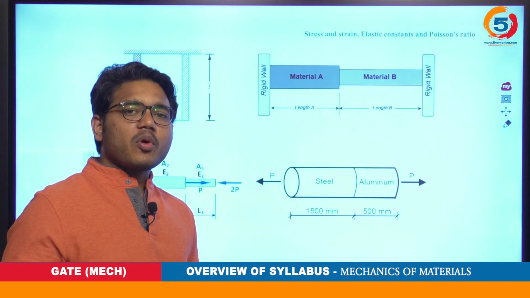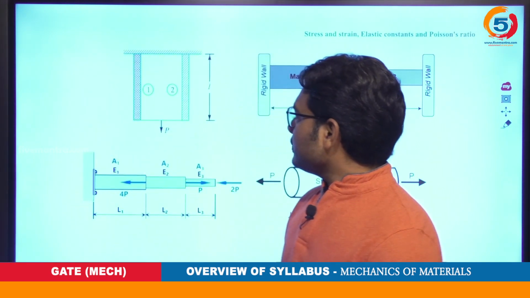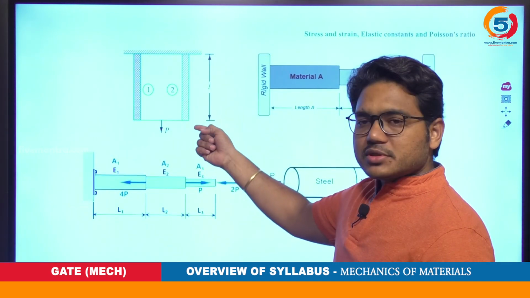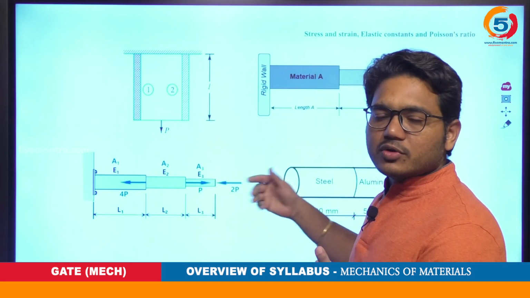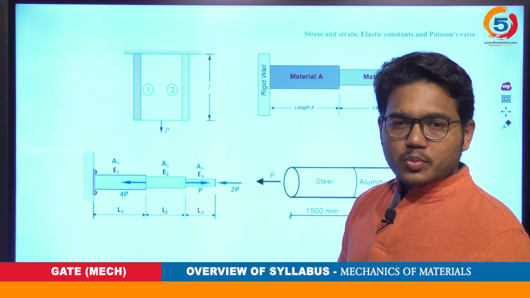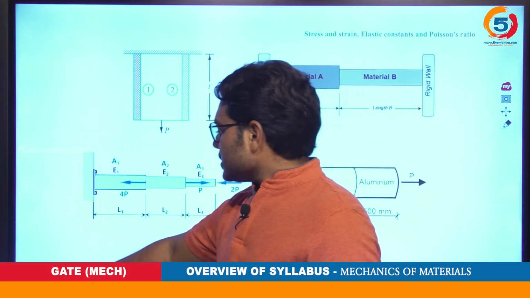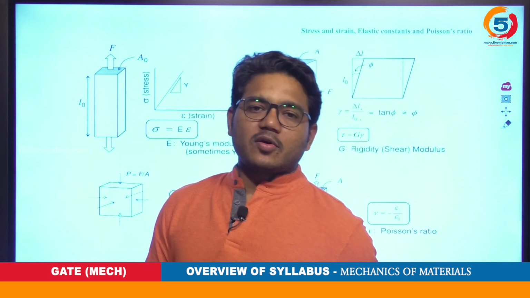Further, what kind of problems you observe in this first topic? The variety of problems include composite bars and compound bars like this. These three could be included in compound bar, isn't it? Composite bar, compound bar problems. Further, we need to understand the elastic constants.